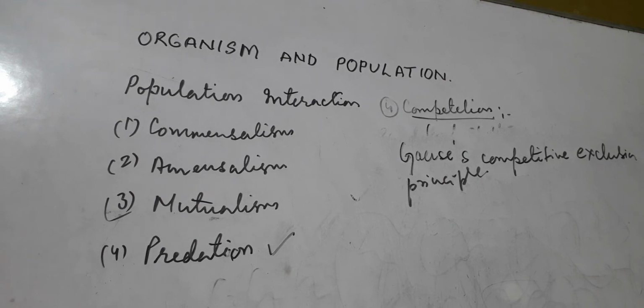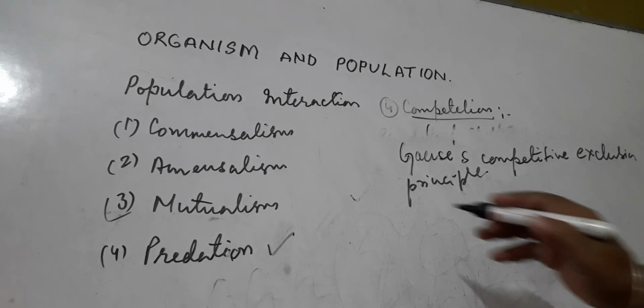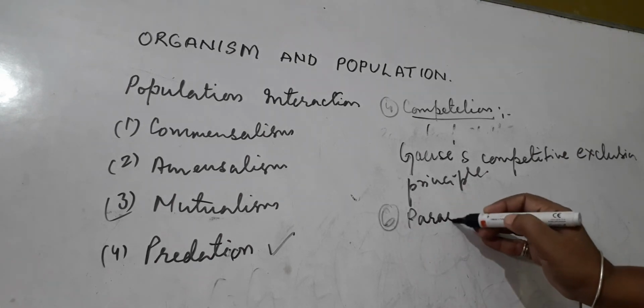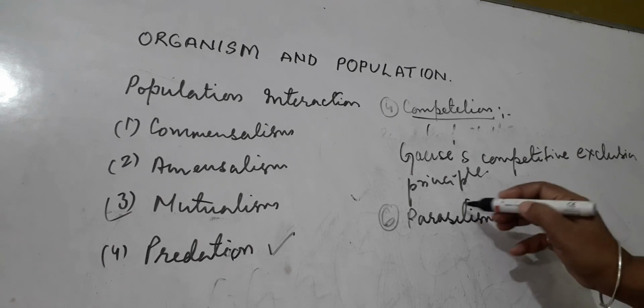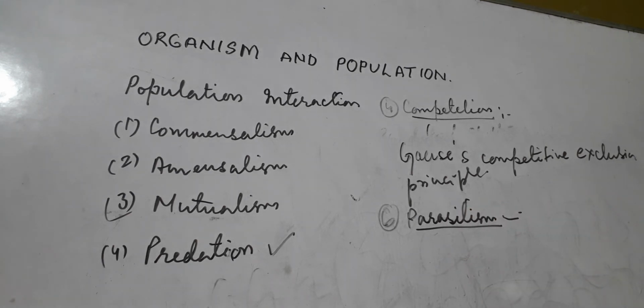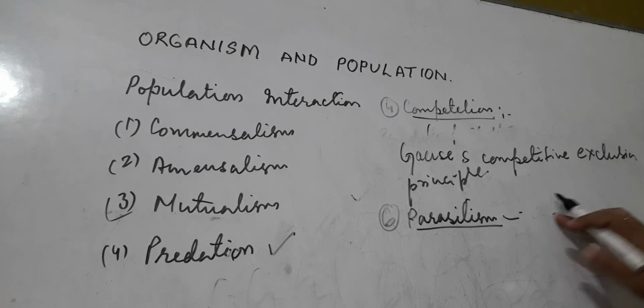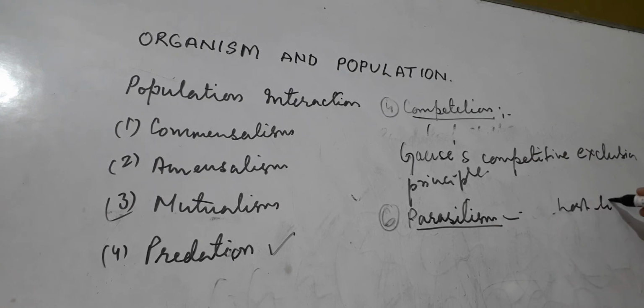Now another interaction is parasitism. Parasitism means one organism, one species, obtains its food in ready-made form from another living organism. Here the host is living. If this host is dead, this parasite moves to another living host.